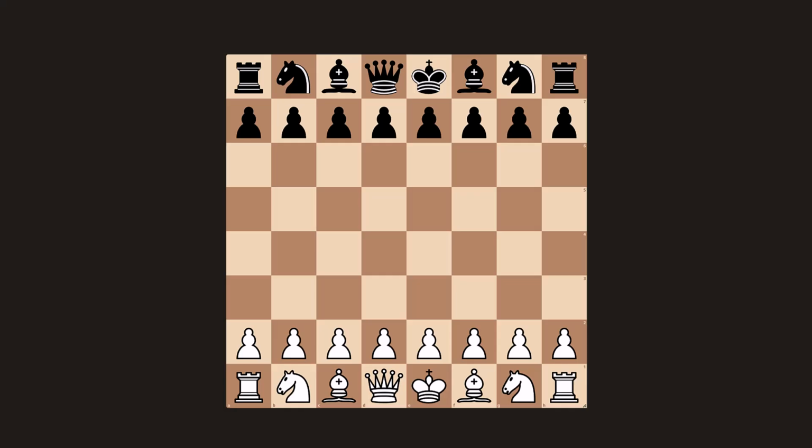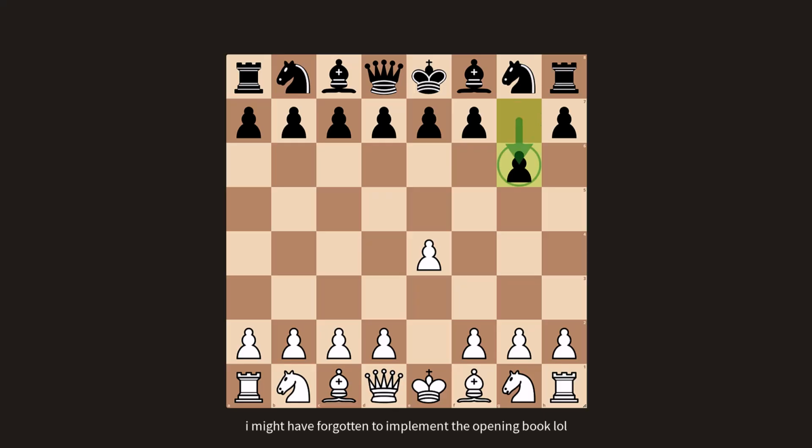So now let's look at a game that I played with it, with me having the white pieces, and see how it actually performed at runtime. So I played my normal opening like I always do, and it immediately played something that I would never play. I don't know what game it picked up on or what it saw whenever it recognized my openings, but this is not a move I ever play.